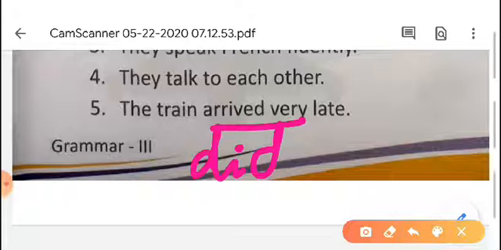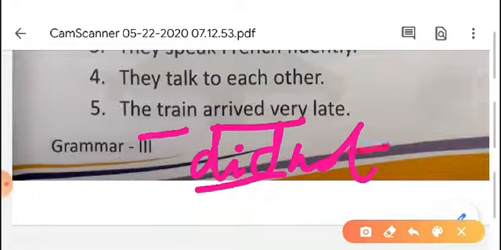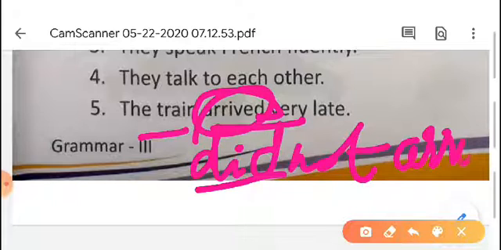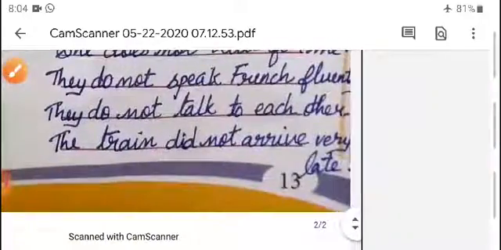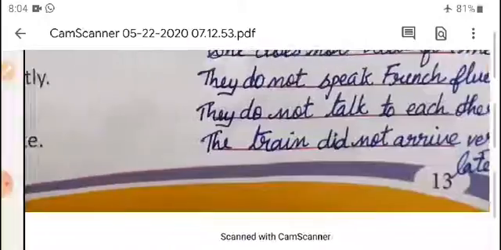So the answer is the train did not. Then write the present form of arrived, because the past tense we already took out in did. That's why only write arrive. The train did not arrive very late.